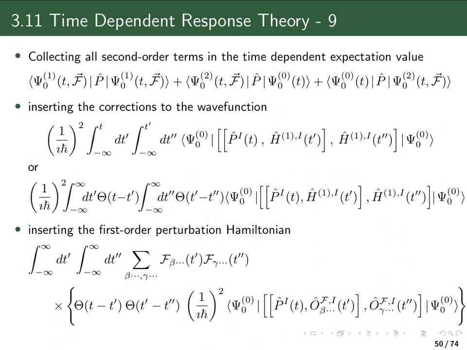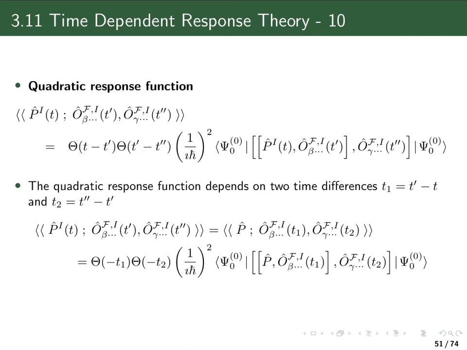this second order correction in the expansion of the time-dependent expectation value, we can write up as a product of now two components of the field and this quantity here. And this quantity in parentheses is called the quadratic response function, because it's the factor which is multiplied on two fields.